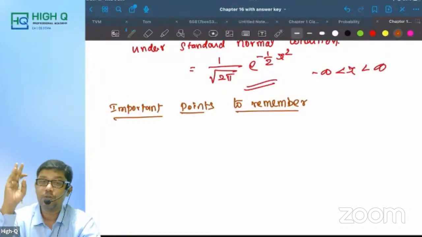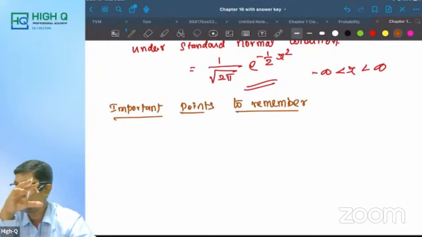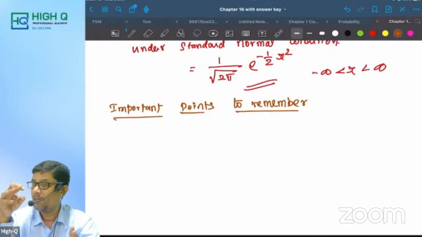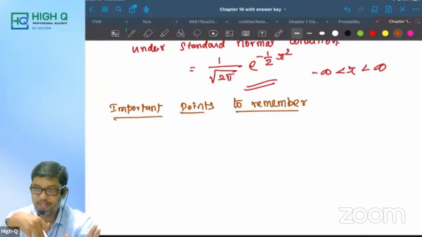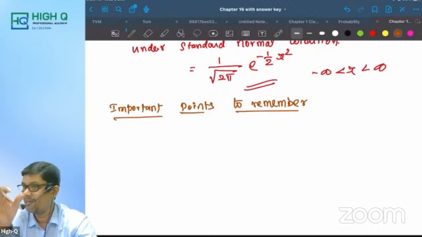Sir, I want to score 7 out of 7. Then you have to prepare set C problems, normal distribution, numericals and all. But remember, here if you prepare this, it depends. For example, if a normal question paper is coming, then obviously using this you will get 7 out of 7. Only this much if you prepare and go, 7 out of 7 you will be getting.